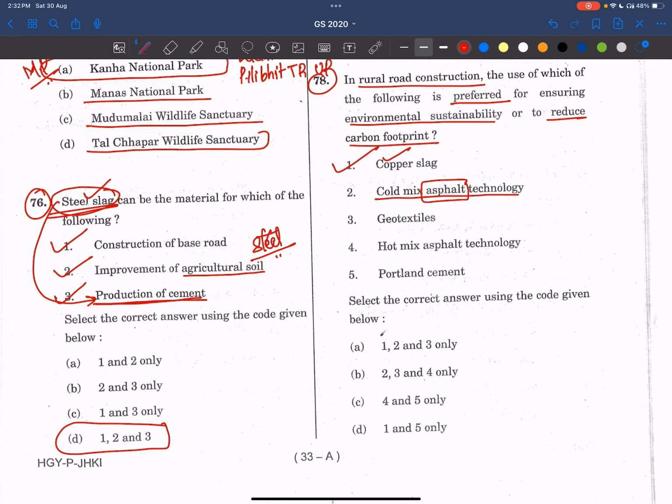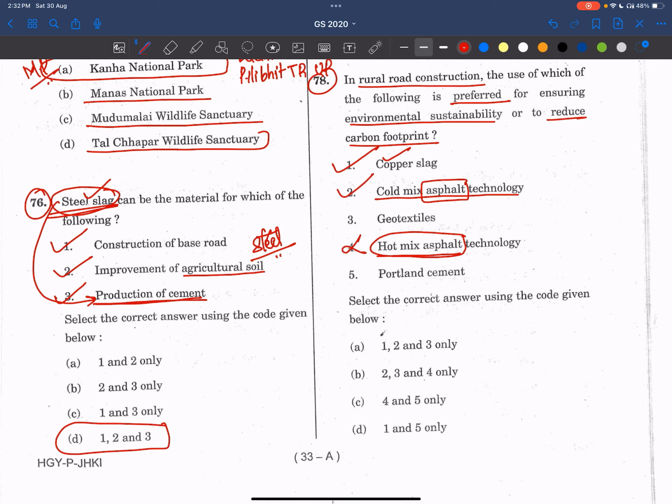Now see, cold mix asphalt technology. Asphalt is there, no? To use in road construction, generally we use hot mix asphalt. That means we heat them and then construct the road. Because of this heating, a larger amount of polluted gases and pollutants are released.